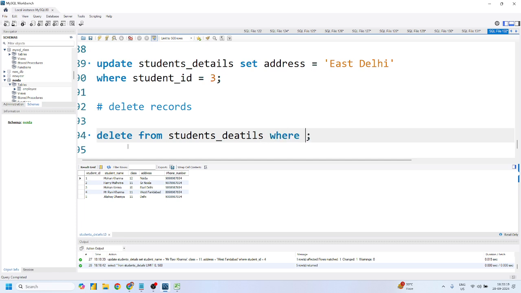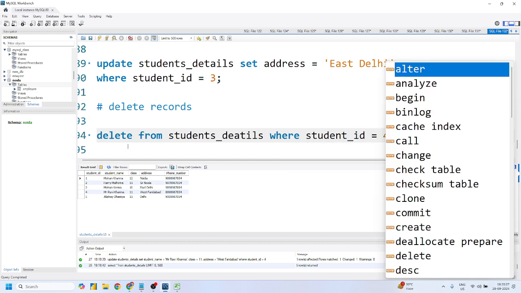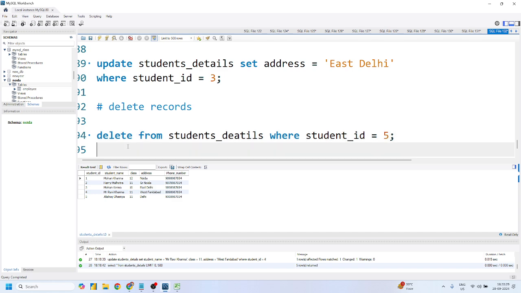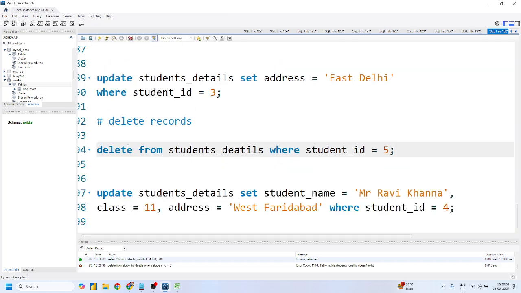So you have to simply write where student ID is equal to 4, right? Not 4, let me take 5. I'll run this. Where is the issue? Delete from table.